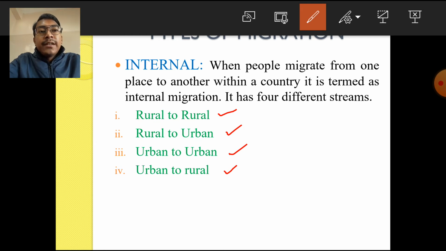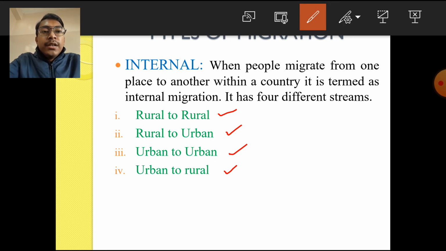The agricultural laborers in Bihar are living in rural areas. In order to earn extra income, extra wages, they migrate to the rural areas of Punjab where they work as agricultural laborers. That is known as rural to rural migration.